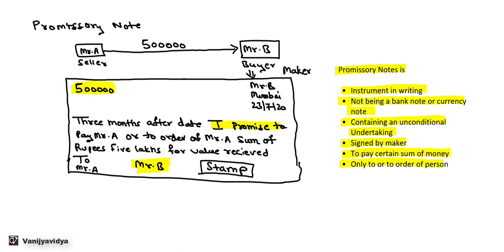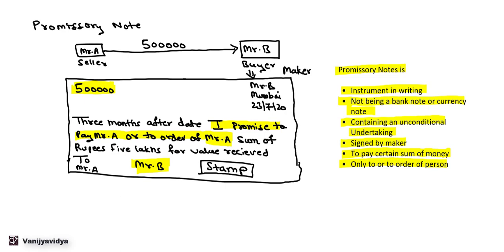Only to or to order of the person, that is the payment can be made either to Mr. A or to the order of Mr. A. It cannot be made to the bearer of the bill in this case, in the case of promissory note, bearer of the instrument in the case of promissory note. Whereas in case of bill of exchange, the payment can also be made to the bearer of the instrument. Now this was about the promissory note.